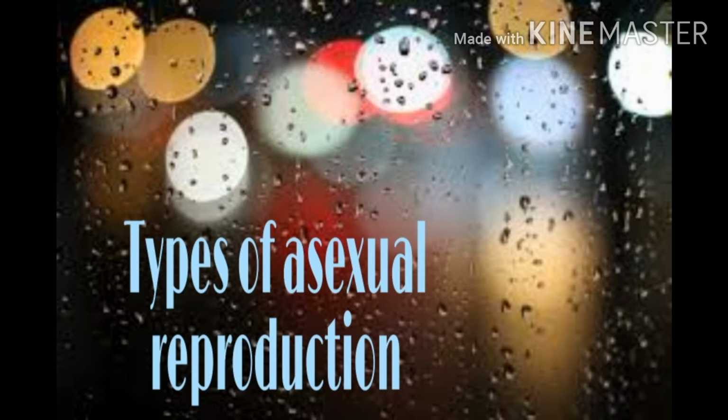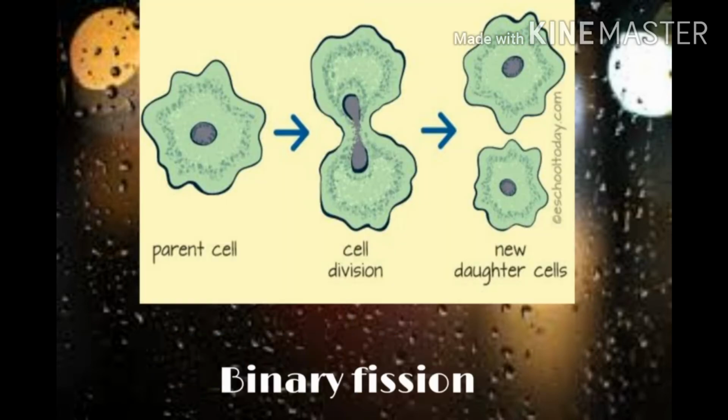Next, let us go to another topic, types of asexual reproduction. Let us see them one by one. The first type of asexual reproduction is binary fission. Here, the parent cell divides into two. First of all, the nucleus divides into two nuclei and they move apart. After that, the cell divides into two.